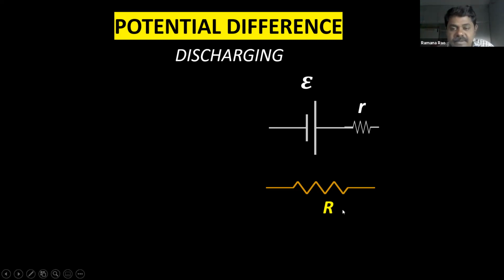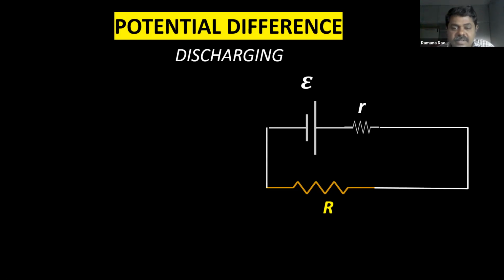Now complete the circuit by connecting wires. I am completing the circuit. So now the circuit is closed. You can see a closed circuit. So now what is our topic? Discharging. Discharging means we have to draw the current from the cell.